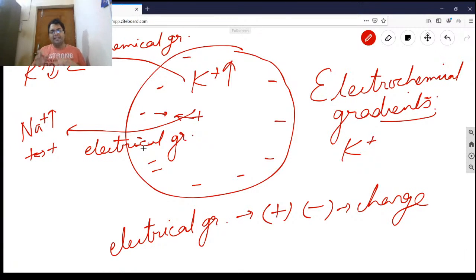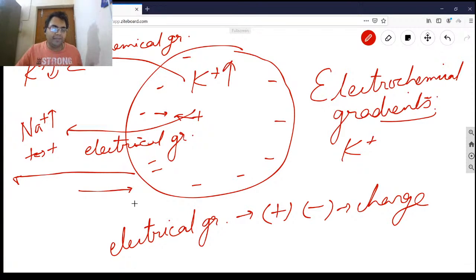But what happens is the chemical gradient is much greater than the electrical gradient. The chemical gradient always wins, because this is the concentration of ions, so the chemistry wins here. The chemical gradient overpowers this little attraction and repulsion theory. Like in physics, you draw vectors: the outside vector may be like this, the repulsion vector may be like this, so this may be the resultant. But potassium will come out.